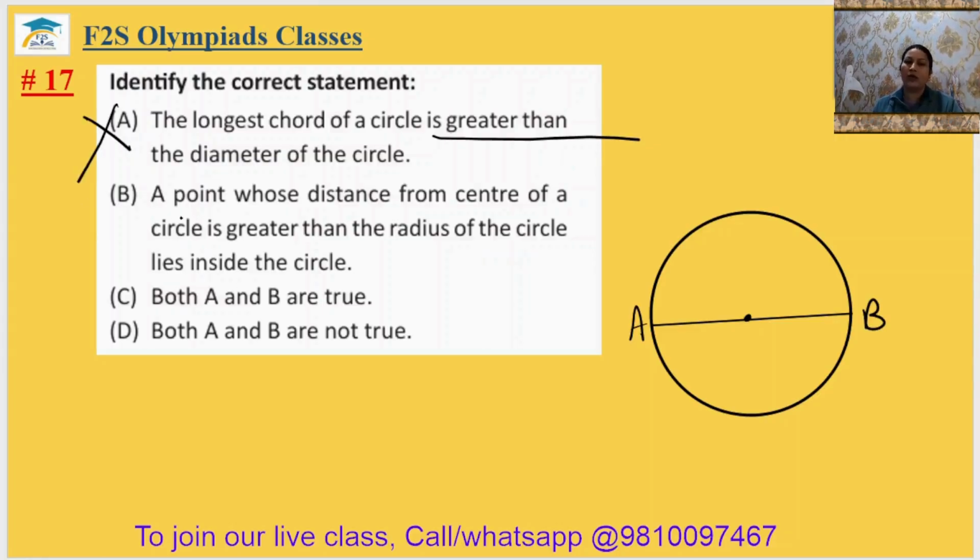Rejected or wrong. A point whose distance from the center of a circle is greater than the radius of the circle. It means here greater than the radius of the circle is inside the circle. No, it can't be possible because radius will end till here only. And after the radius, it is coming in the outside of the circle. So this is also wrong. A and B both are not true. Correct. The 17th answer will be option D.